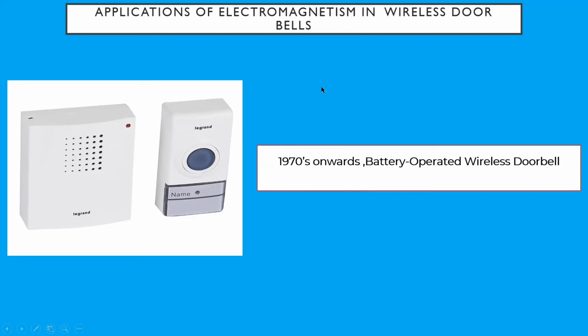In today's video, we are going to be looking at the applications of electromagnetism in the wireless doorbell. This device uses electromagnetic waves to function. Before we look into its mechanism, let's understand how electromagnetic waves are created.